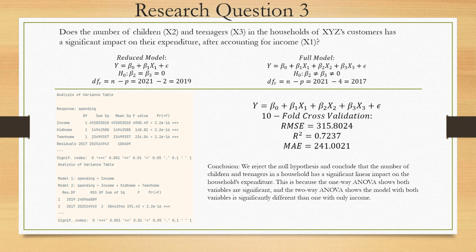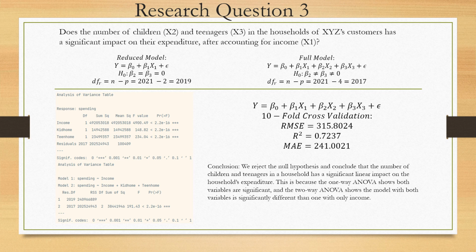Hi, my name is Lei, and I'm responsible for research question 3, which is: does the number of children, X2, and teenagers, X3, in the household of XYZ's customers have a significant impact on their expenditure after accounting for income, X1? The reason we account for income is that income may already indicate the number of children and teenagers in each household. So our null hypothesis is that beta 2 equals beta 3 equals 0.